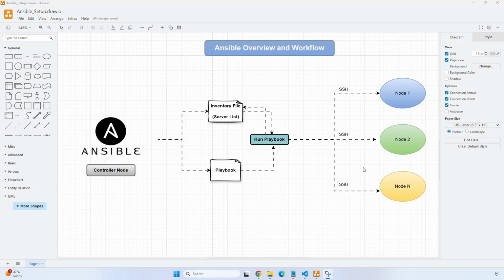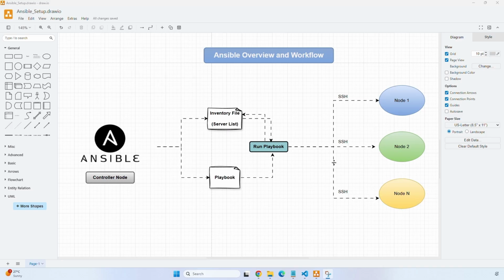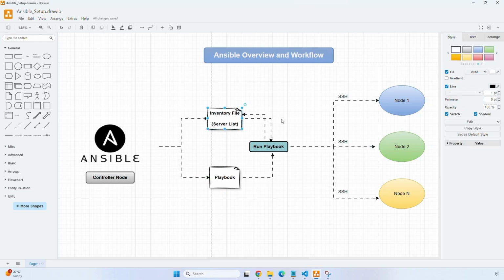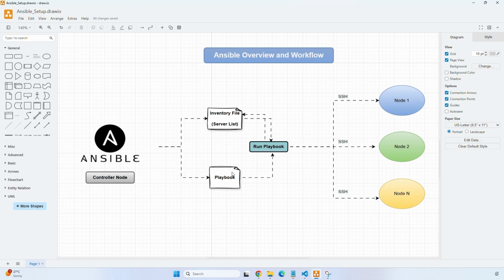And we can also manage the config files, set the system parameters, create users, and provide permissions further. Here, if we can see, we have an inventory file where we provide the worker node server IPs. In this playbook file, we provide the tasks that we have to run inside the worker nodes. Rather than updating and installing necessary packages one by one, using this tool we can automate the entire process.